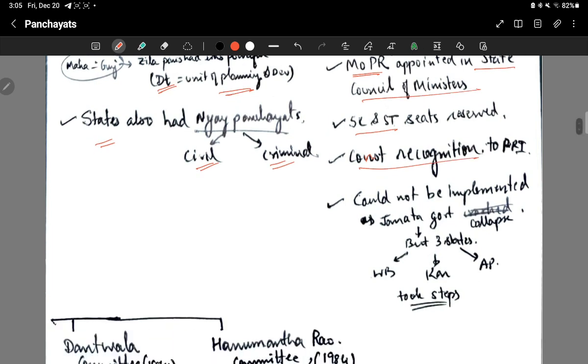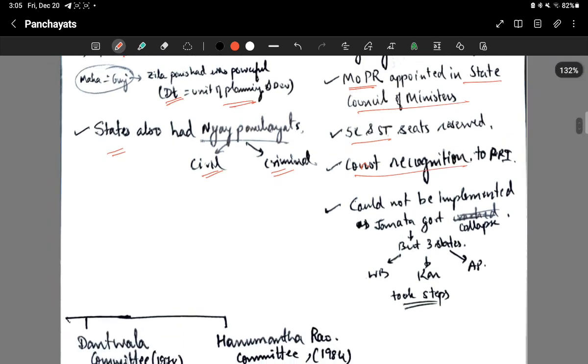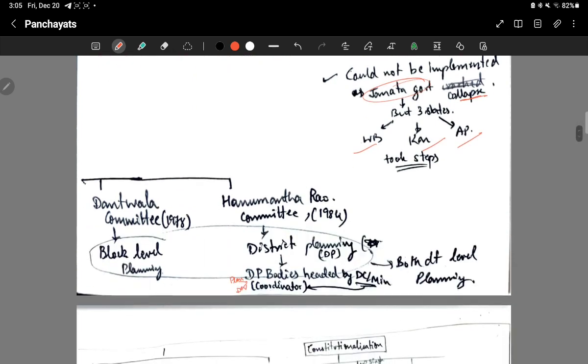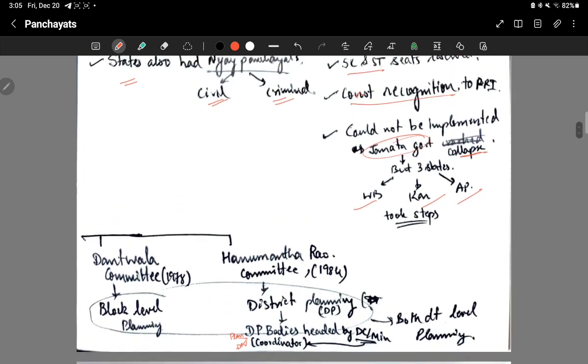Okay, but all of these recommendations by the Ashok Mehta committee could not be implemented because the Janata government collapsed. However, 3 states could implement this. They were West Bengal, Karnataka and Andhra Pradesh. After this came one more committee, the Dantwala committee in 1978. They recommended block level planning.